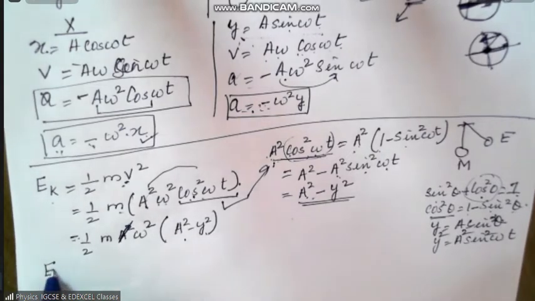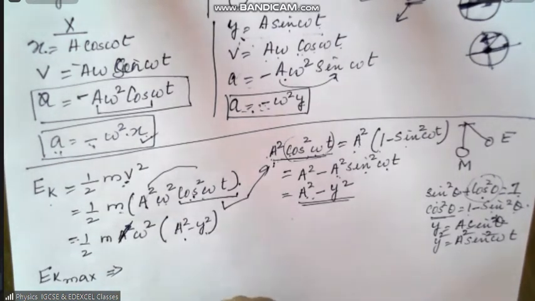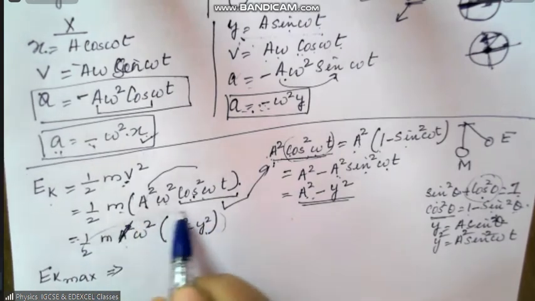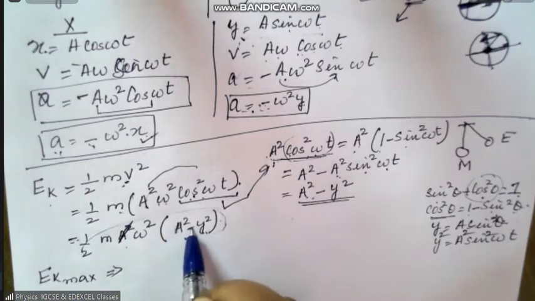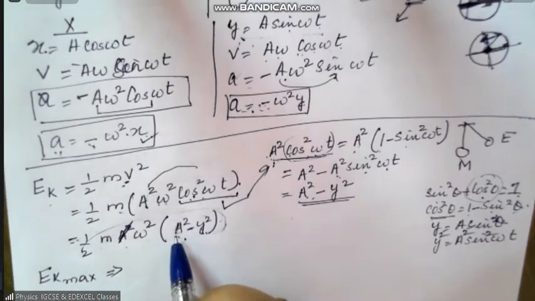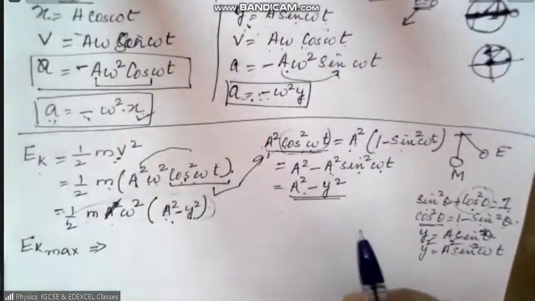Now, therefore, you can find when is kinetic energy maximum. When is kinetic energy maximum? Kinetic energy maximum means this quantity is maximum. For this quantity to be maximum, y must be minimum, because if you subtract the minimum quantity from a square, then you will get this maximum, right? Are you getting the point? You did not get it.